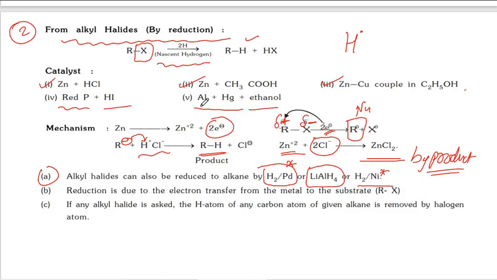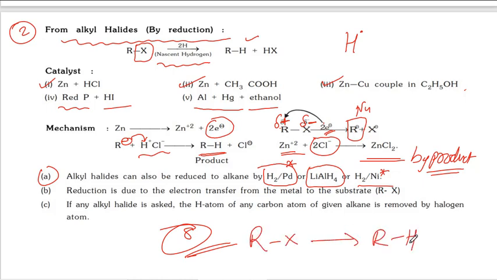So in total, 5 plus 3, 8 reagents are there to prepare alkanes from alkyl halides.